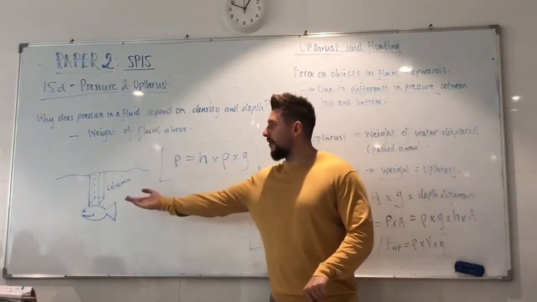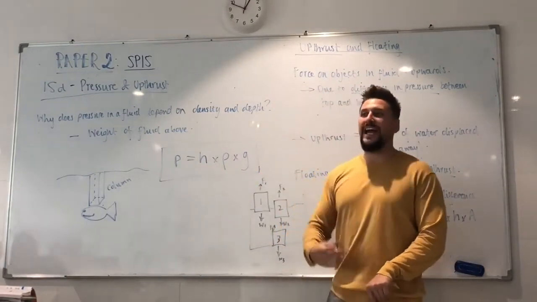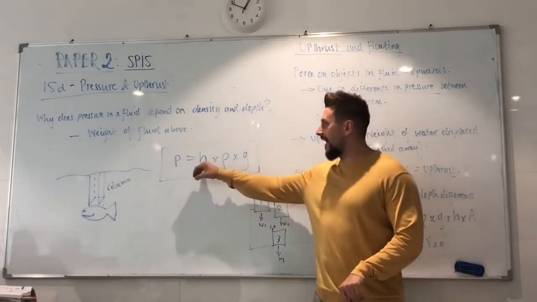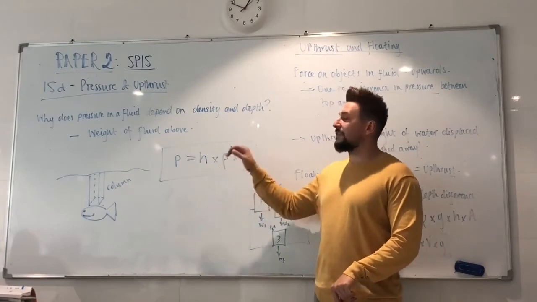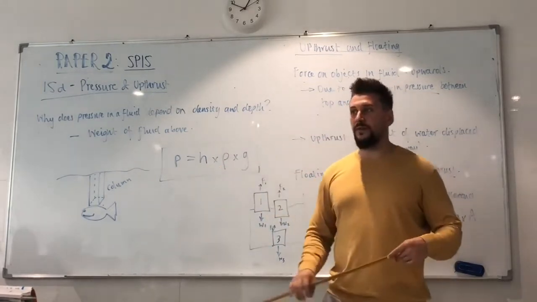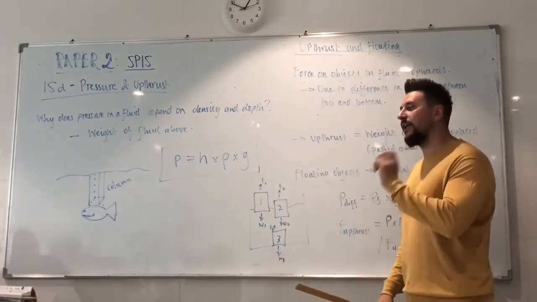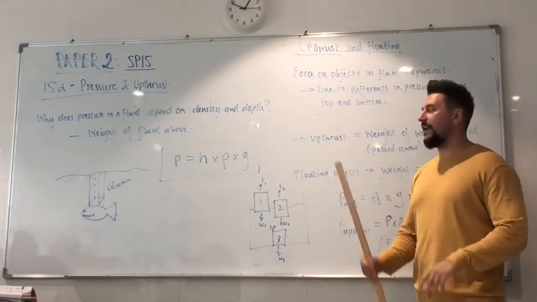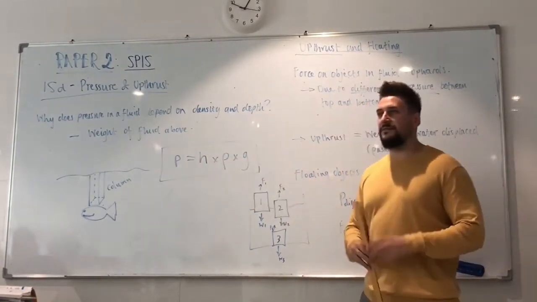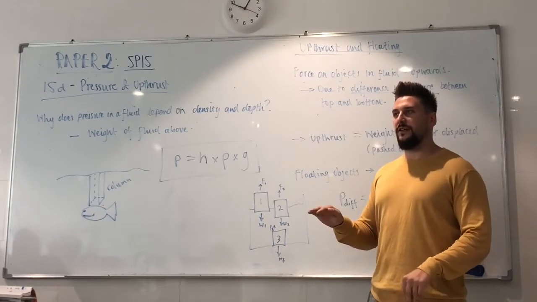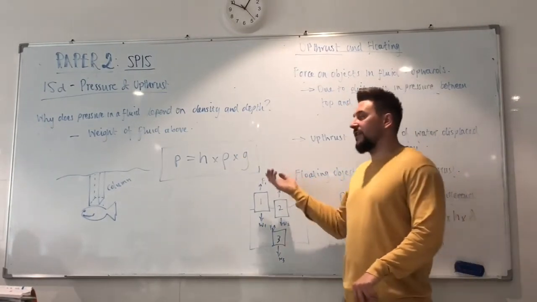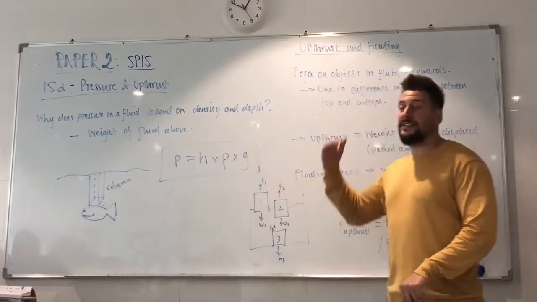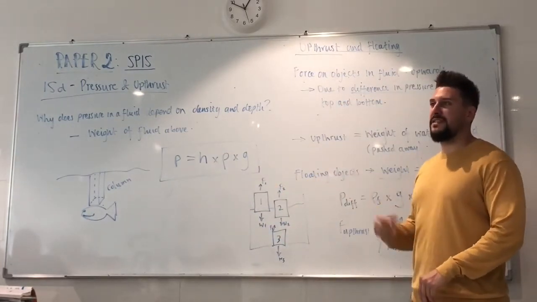So the pressure acting on an object due to a column of liquid is the height of the column, or the depth in the fluid, times by the density of the fluid, times by g. Okay, that's just a value. Calculate the pressure on this object. If it's this distance under the surface, if the density of the fluid that it's in is this, and g is obviously 10, then I can say the pressure on top of this object is this.